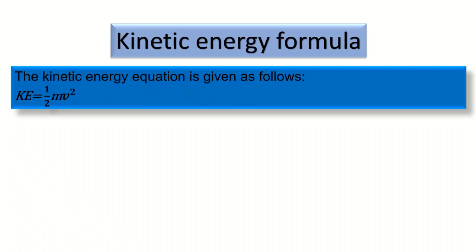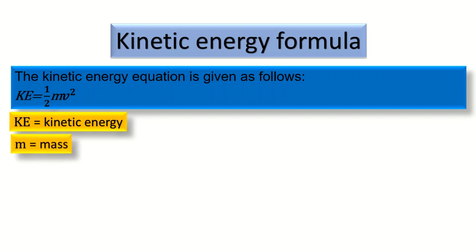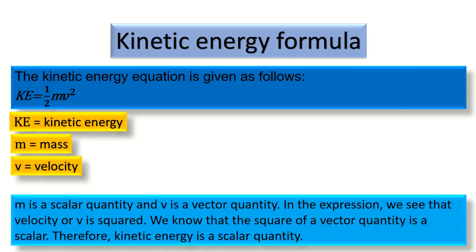Kinetic energy formula. The kinetic energy formula is KE equals half mv squared, where KE is kinetic energy, m is mass, and v is velocity. m is a scalar quantity and v is a vector quantity. In this expression, we see that velocity, or v, is squared. We know that the square of a vector quantity is a scalar. Therefore, kinetic energy is a scalar quantity.